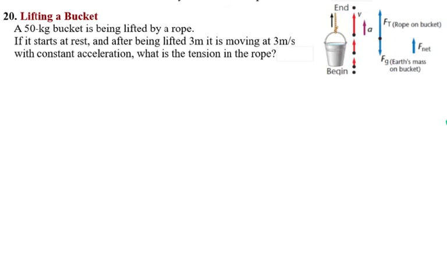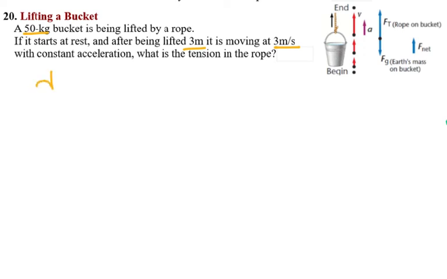Let's look at this bucket question. A 50-kilogram bucket is being lifted by a rope. If it starts at rest and after being lifted 3 meters it is moving at 3 meters per second, what is the constant acceleration and what is the tension in the rope? I'm going to write down everything that's given again: 50 kilogram, distance, and final velocity, but initial velocity 0.